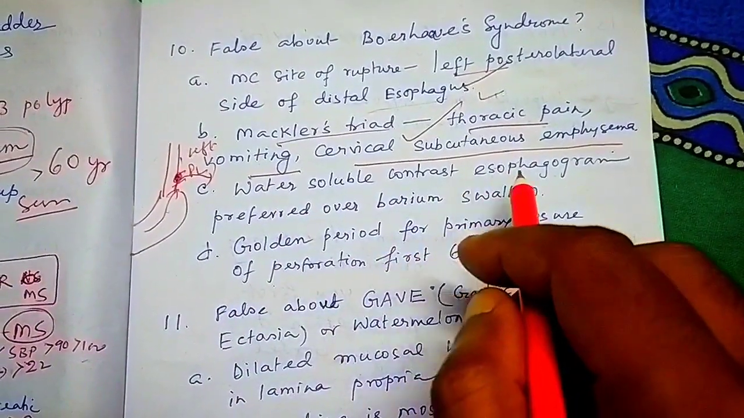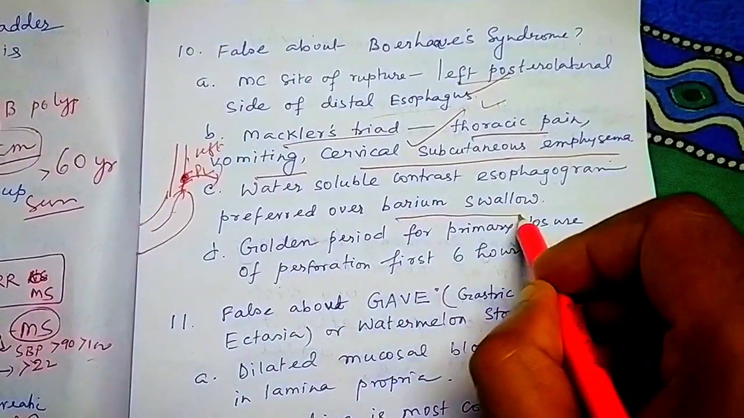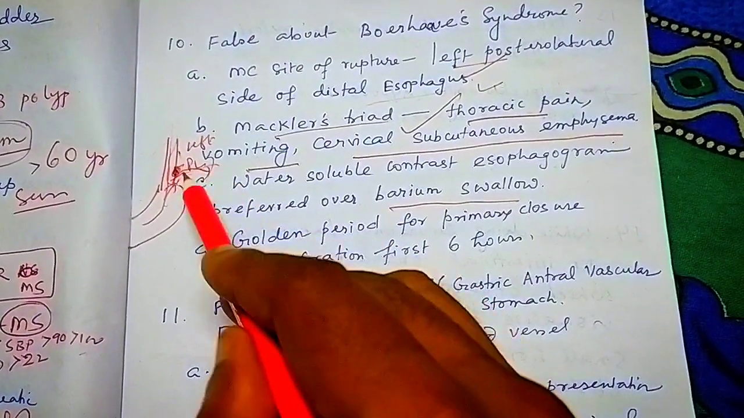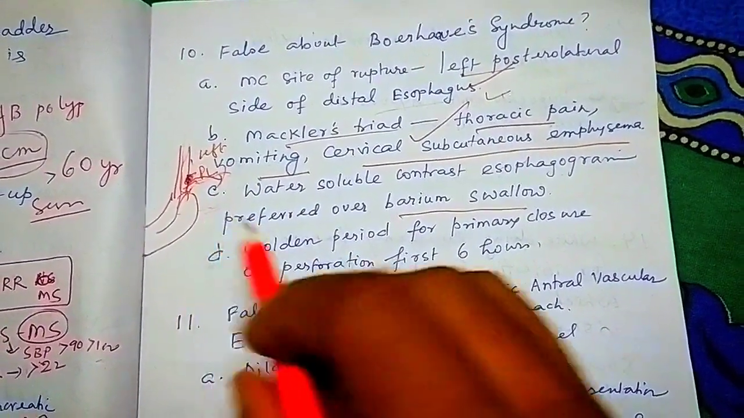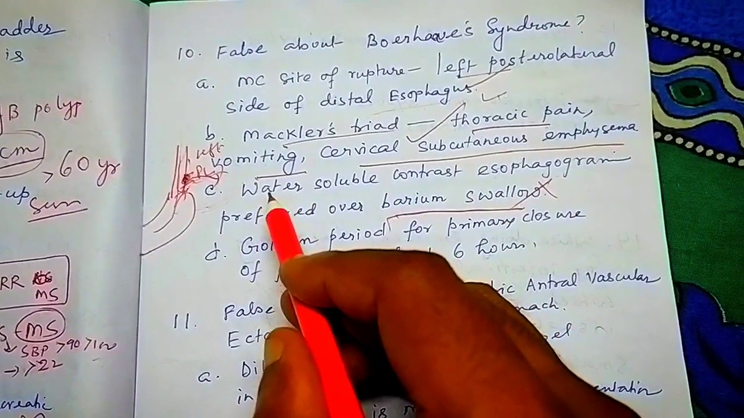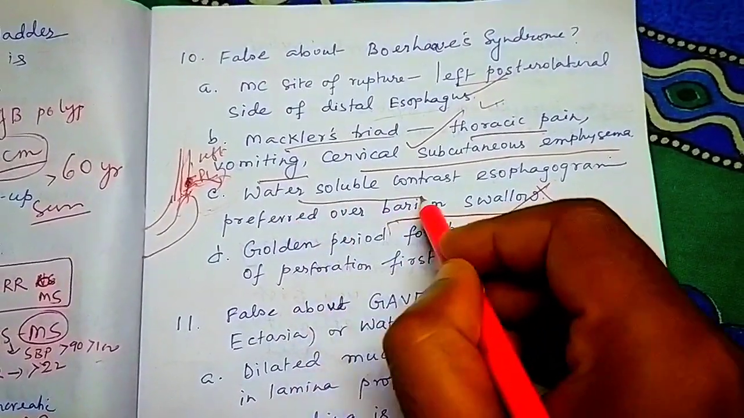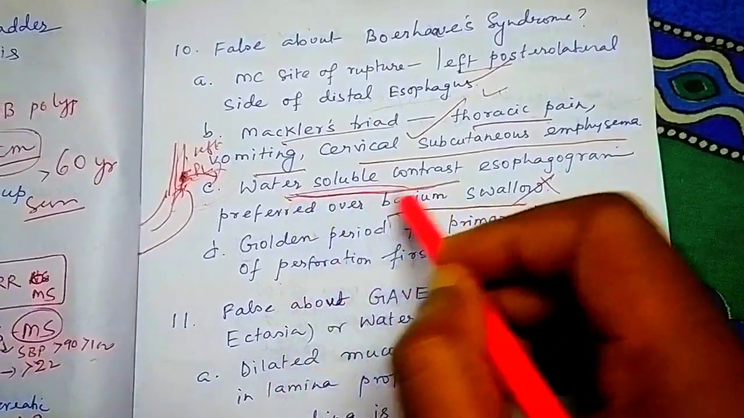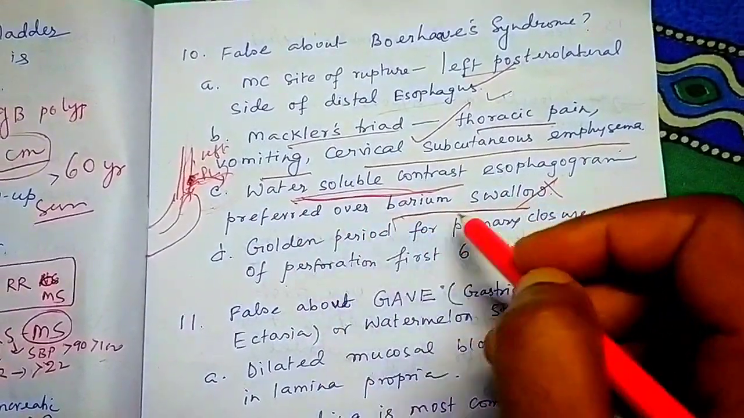Water soluble contrast esophagogram is preferred. Yes. Why do you not use barium swallow? We can use barium swallow, but the barium will come out through this hole. So it will be problematic, and it will be inside the mediastinum. So we cannot use barium swallow. What we use is water soluble contrast esophagogram. Why? Because it will be easily absorbable. So water soluble contrast is preferred over barium swallow.